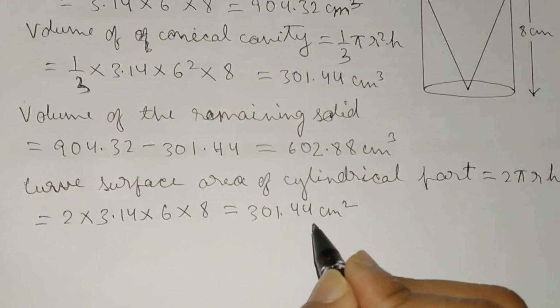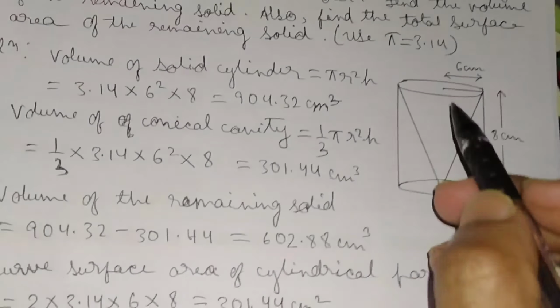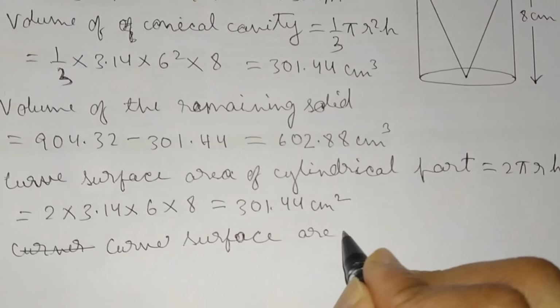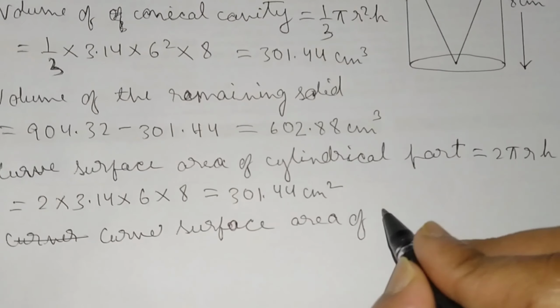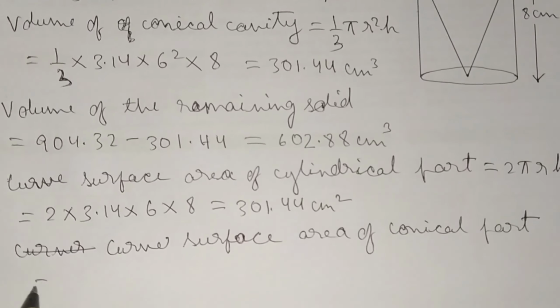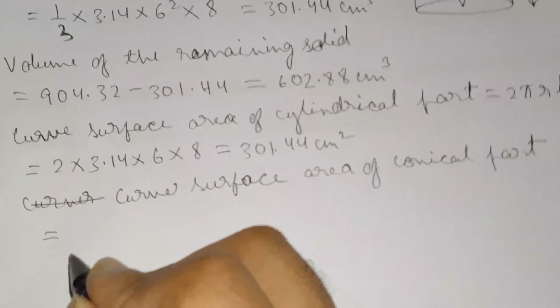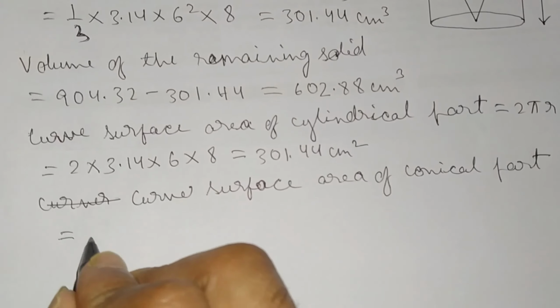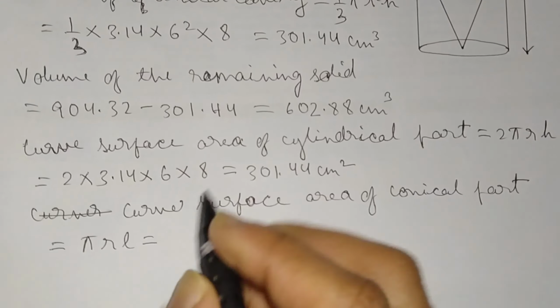The curved surface area of the cylindrical part is 301.44. Now the curved surface area of conical part. The curved surface area of cone is pi r l.